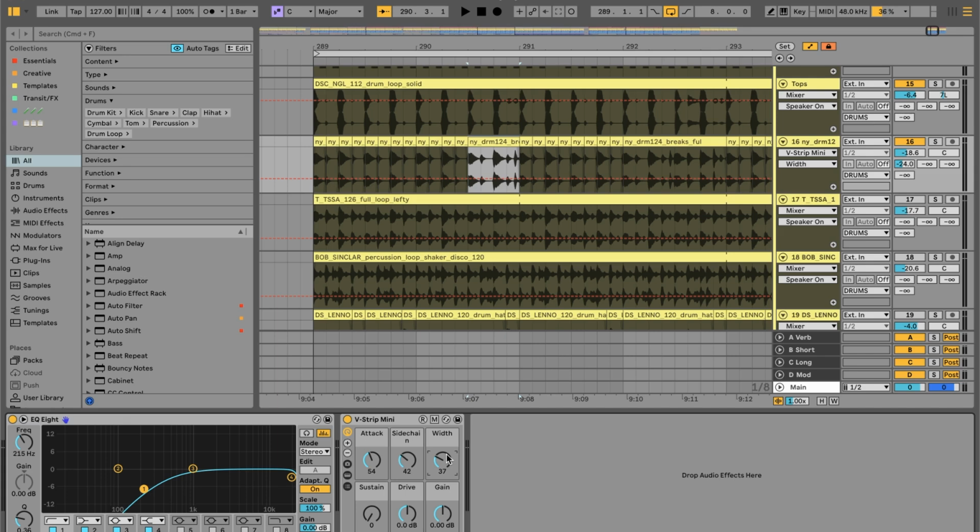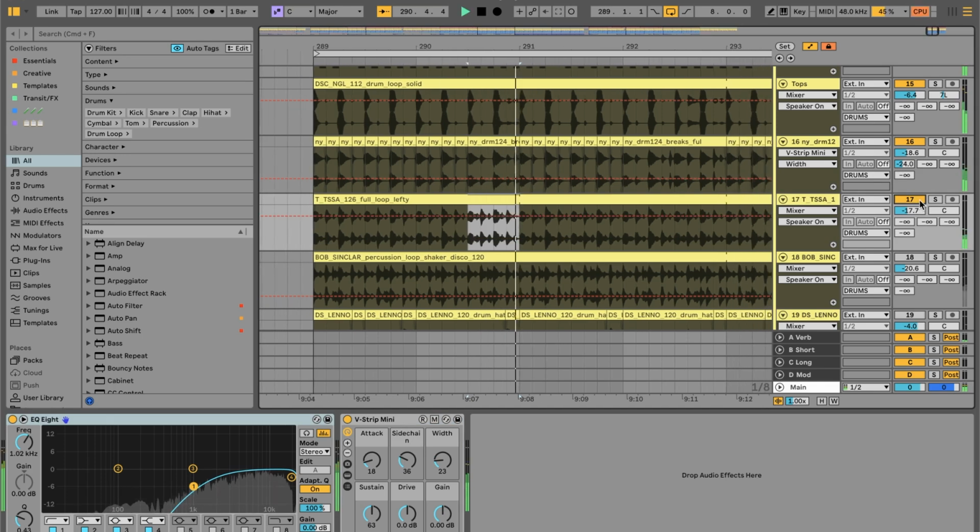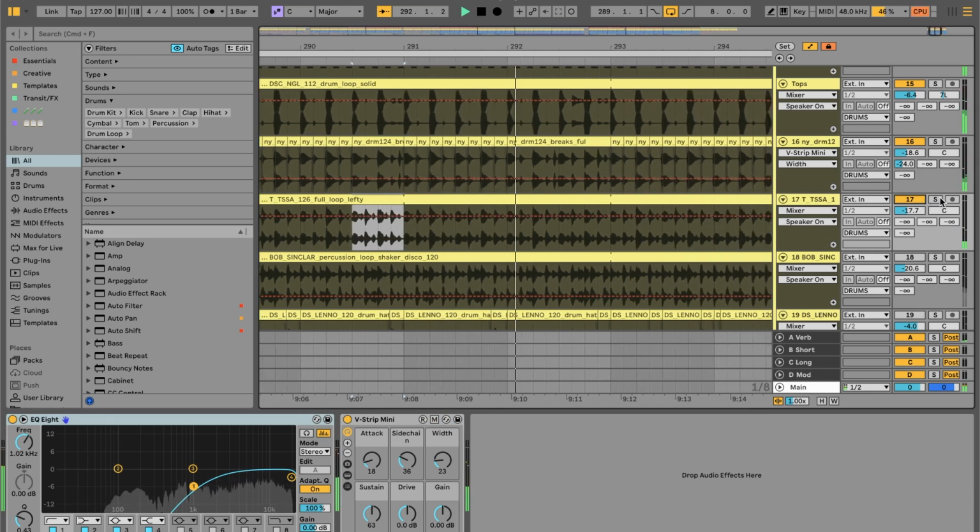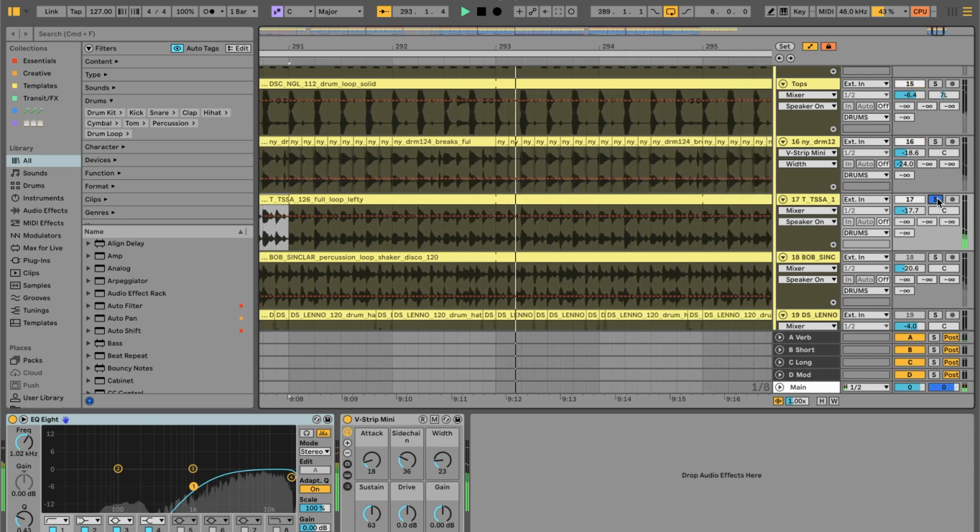You should definitely experiment with that. And yeah, when you grab the project files, you can grab this mini strip and all this kind of cool stuff too. Let's move on. Next element I added in was this. Let's solo it.